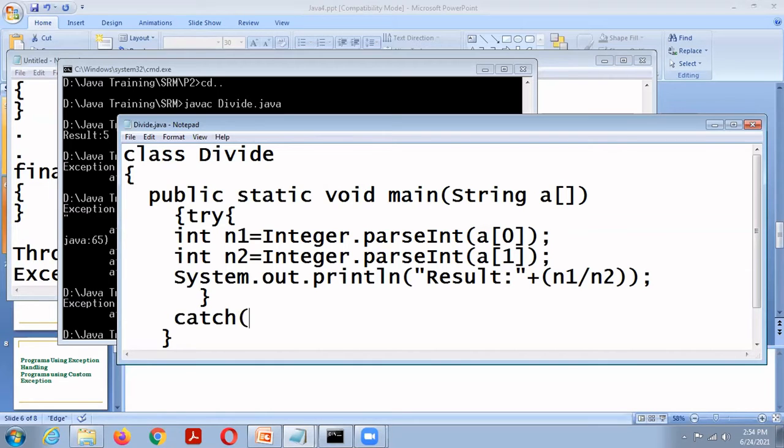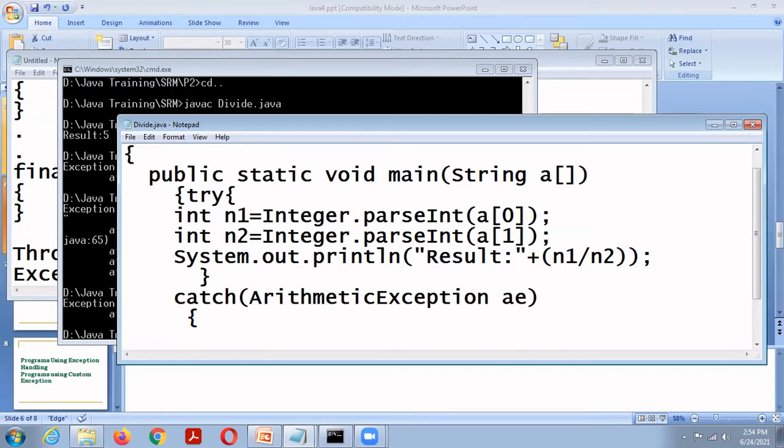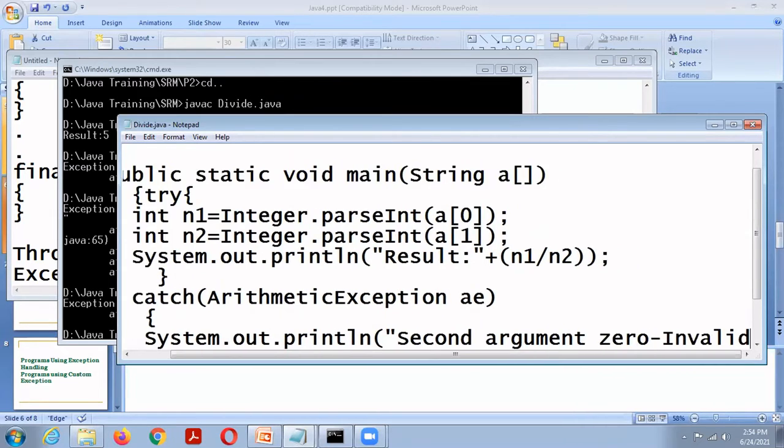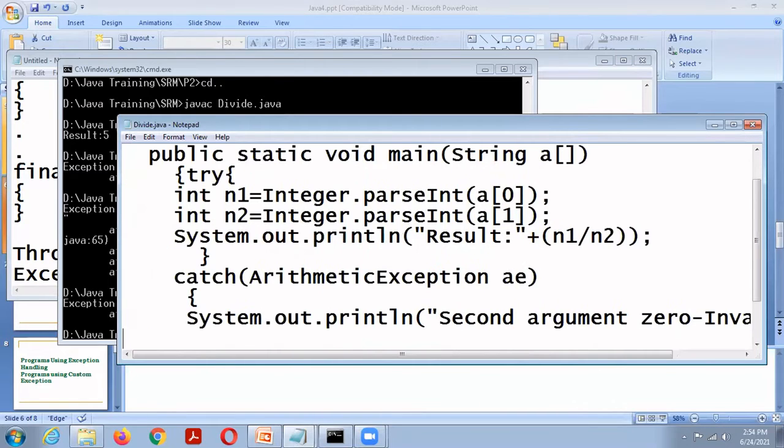First exception, ArithmeticException E. Here System.out.println: second argument 0 is invalid.